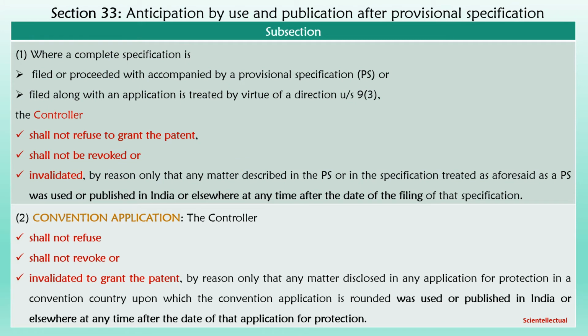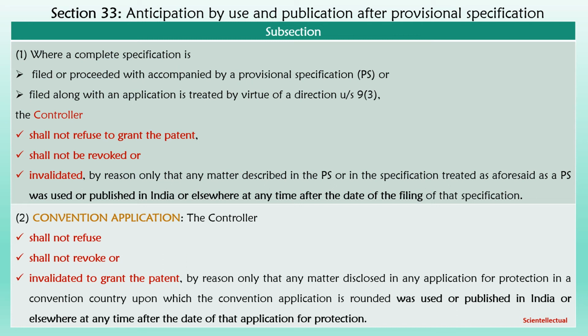Section 33. Anticipation by use and publication after provisional specification. Subsection 1 says, when the complete specification is filed after filing a provisional specification, or complete specification is filed along with an application which is treated by virtue of a direction under section 9(3), the controller shall not refuse or revoke or invalidate the grant of patent by reason only that the matter described in the provisional was used or published in India and elsewhere any time after the date of filing of the specification.